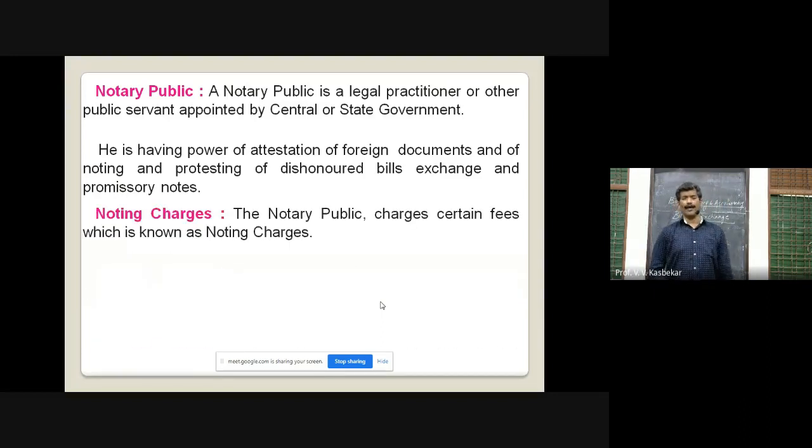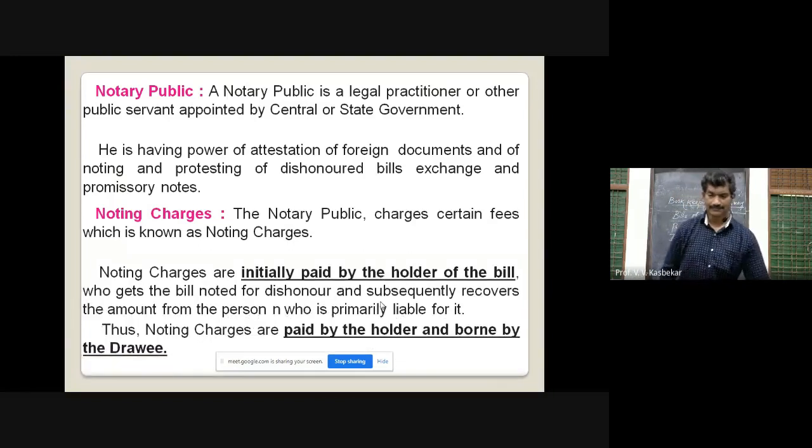Noting charges. Charges paid to the notary public for noting the bill are called noting charges. Noting charges are initially paid by the holder of the bill, the person who holds the bill, and after dishonoring the bill, he notes that bill and the charges will be paid by him. He subsequently recovers the amount from the person who is primarily liable. Of course, noting charges are paid by the holder but borne by the drawee. Afterwards, the charges are recovered from the drawee.